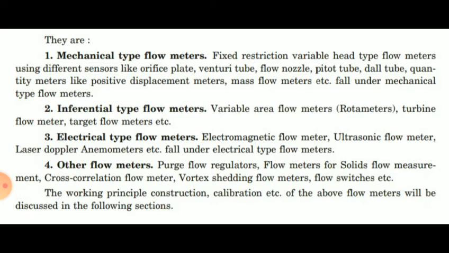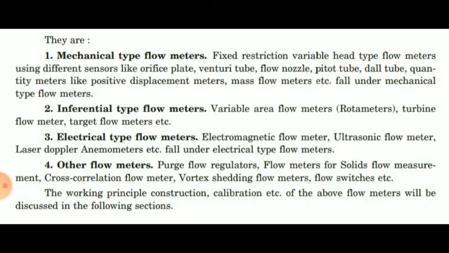In the inferential type flow meters, the flow is not directly measured but is inferred from measurements of other related quantities, that may be pressure, temperature, force, displacement and velocity, etc. The information obtained from the sensors is converted into a velocity.